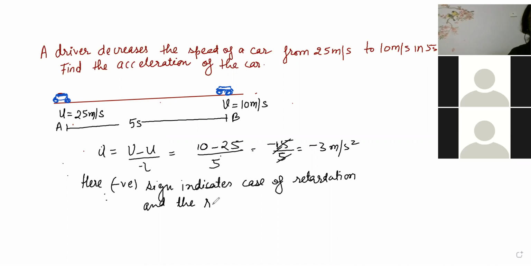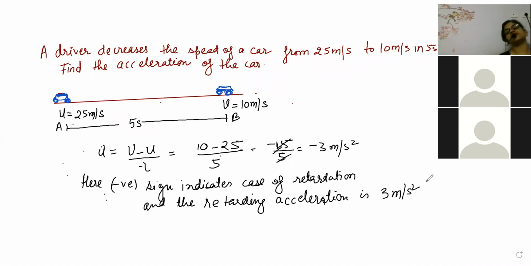The retarding acceleration is 3 meter per second square. It means the car is retarding with an acceleration of 3 meter per second square, and the negative sign is indicating retardation.